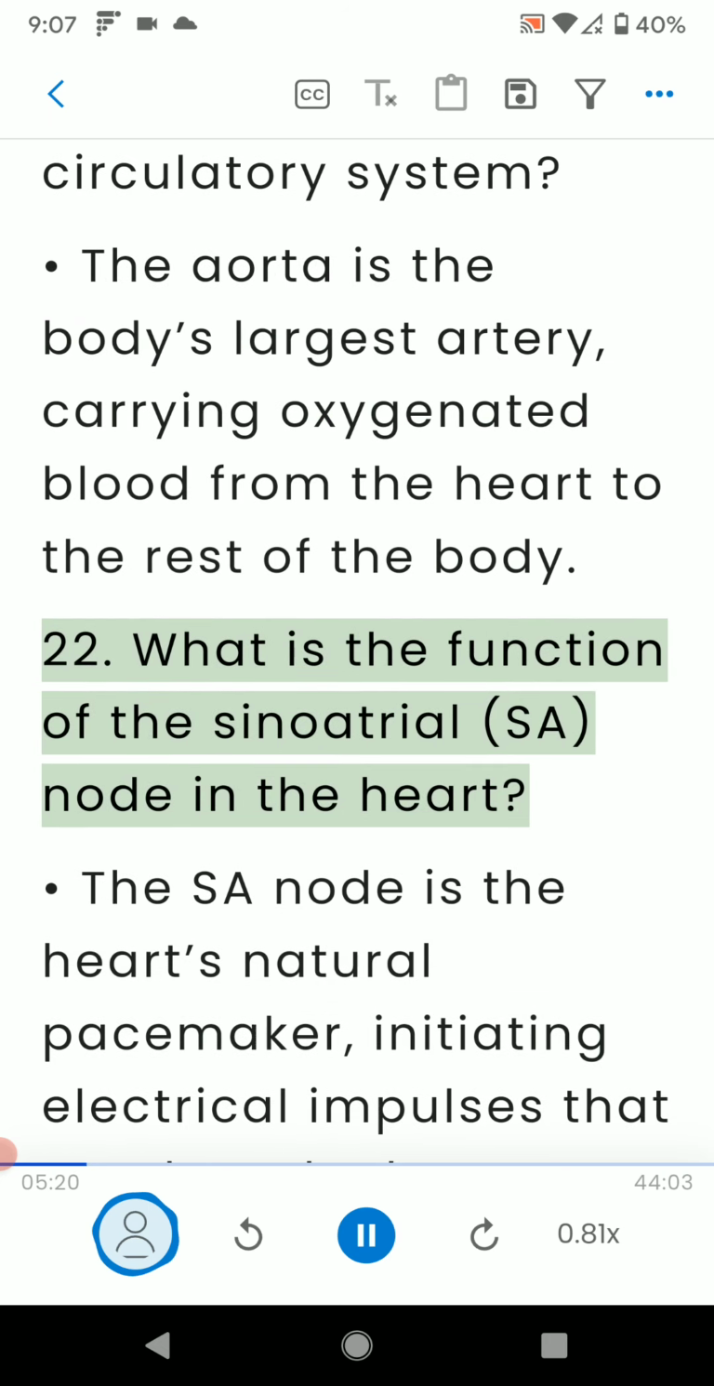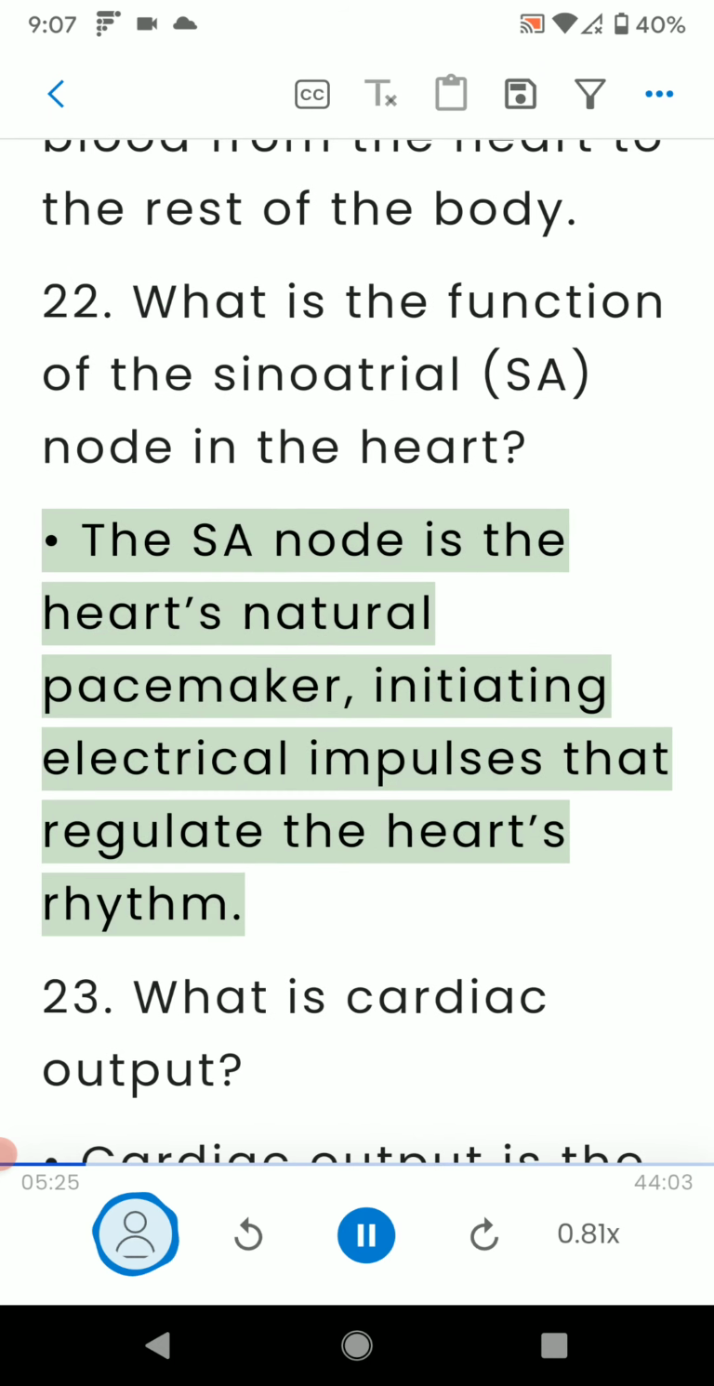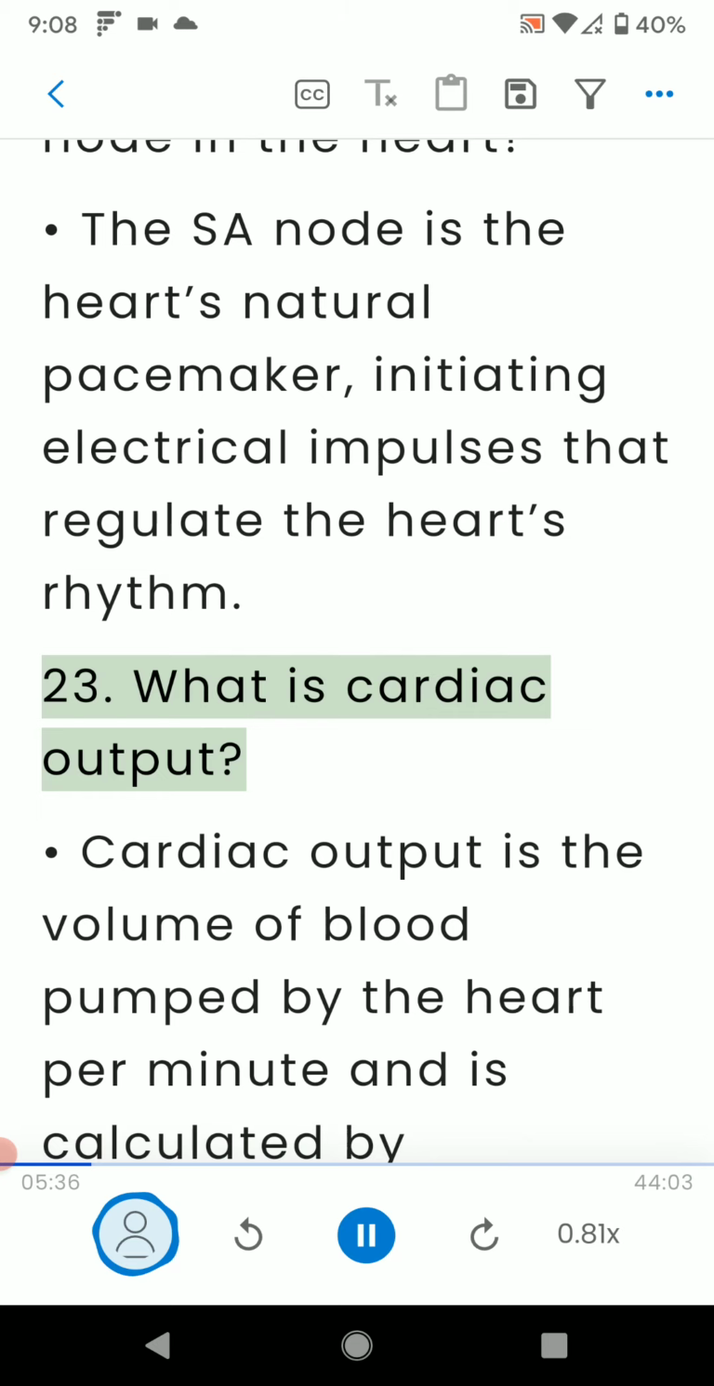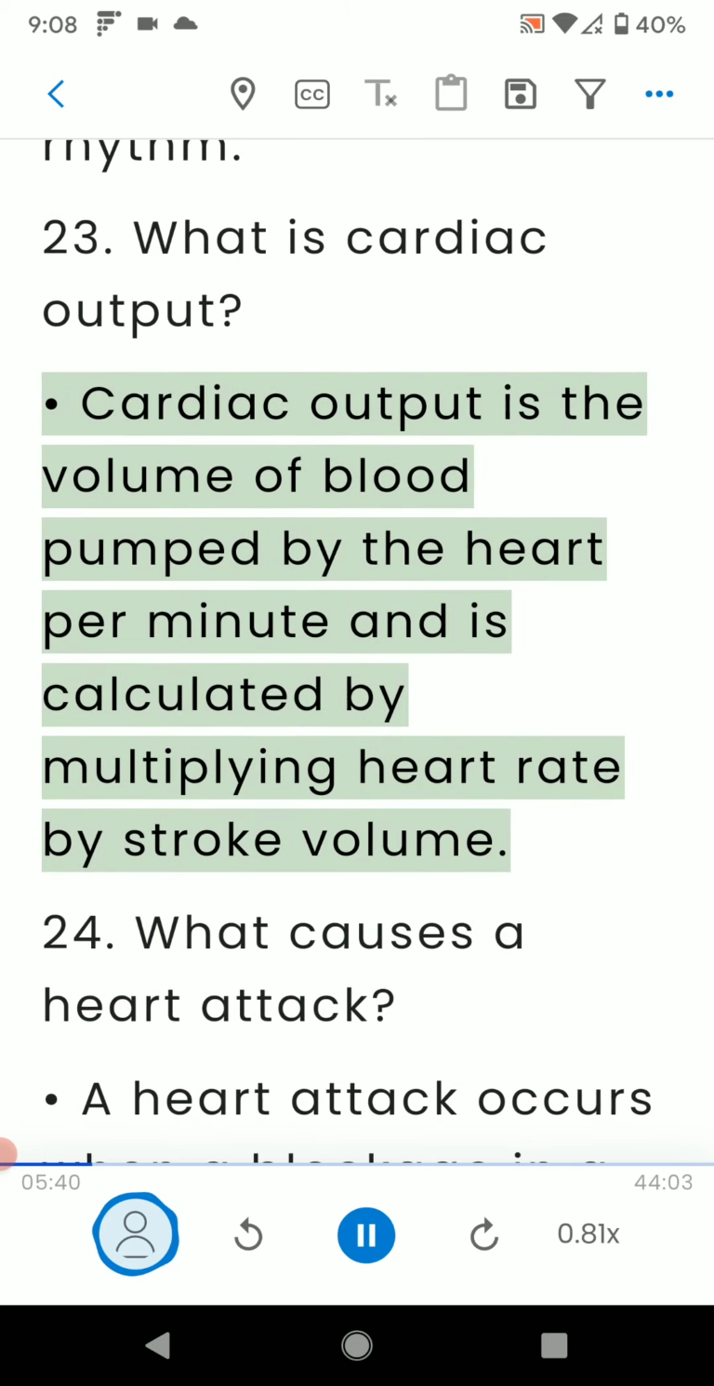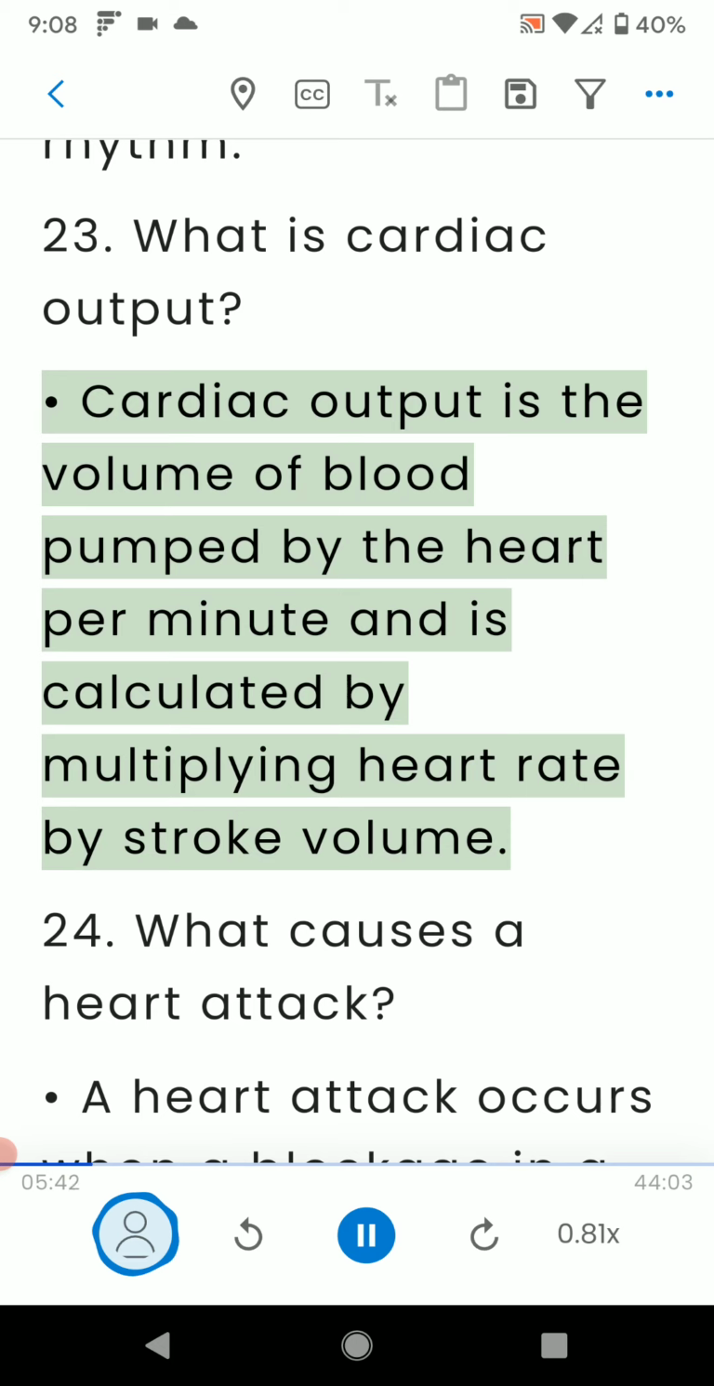22. What is the function of the sinoatrial node in the heart? The SA node is the heart's natural pacemaker, initiating electrical impulses that regulate the heart's rhythm. 23. What is cardiac output? Cardiac output is the volume of blood pumped by the heart per minute and is calculated by multiplying heart rate by stroke volume.